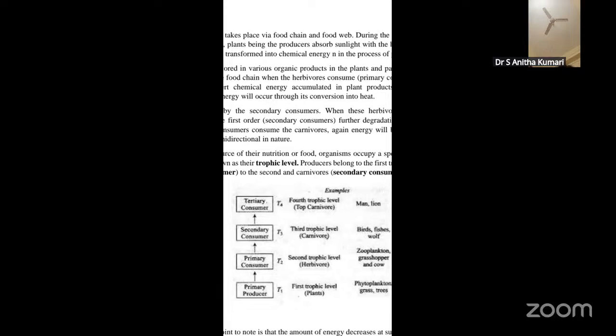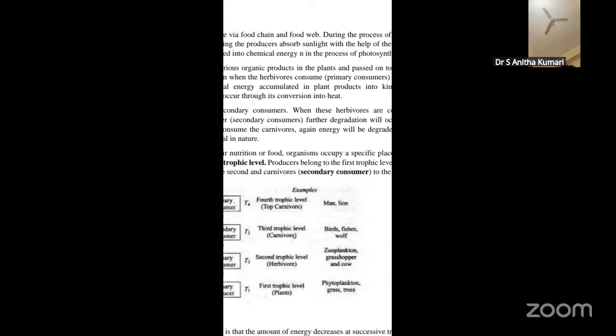For example, here, see, this is a diagrammatic representation. Primary producers occupy the first trophic level. Now, the second trophic level is occupied by the primary consumers, which are nothing but the herbivores. Secondary consumers occupy the third trophic level. Tertiary consumers occupy the fourth trophic level. They are the top carnivores. First trophic level means they are all plants, like phytoplankton, grass, as well as trees.